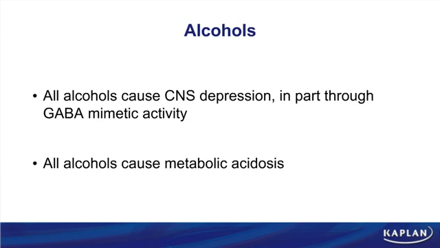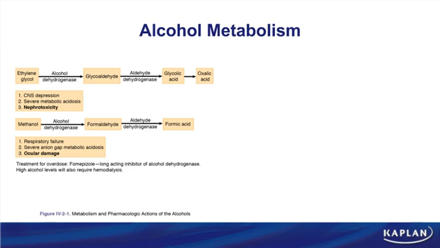When you look at alcohol metabolism, the end products of alcohol metabolism are acids. So one feature of alcohol overdose is that you may experience a metabolic acidosis. We're going to look at three different alcohols. Those would be ethylene glycol, methanol, and ethanol. Once again, look for the similarities in their metabolism.